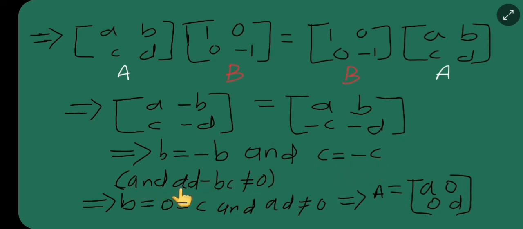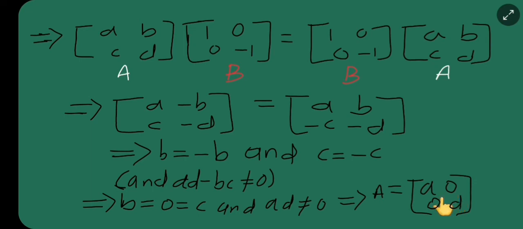And ad minus bc is not equal to 0, which implies that b is equal to 0, which is equal to c, and my ad is not equal to 0. Implies what? A is equal to, I will write it as this,